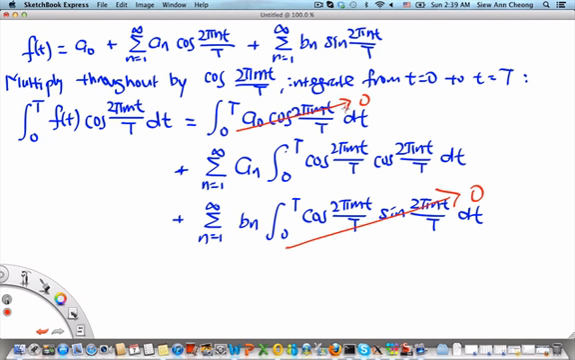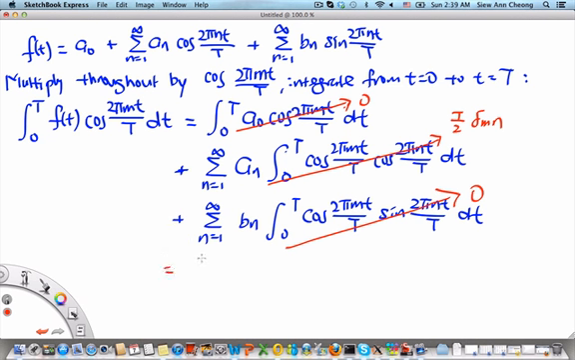So therefore this particular integral is 0. Now here we find the integral from 0 to T of cosine 2πmt over capital T times cosine 2πnt over capital T. Now the orthogonality relation tells us that this is T over 2 delta mn. So let us write that down.